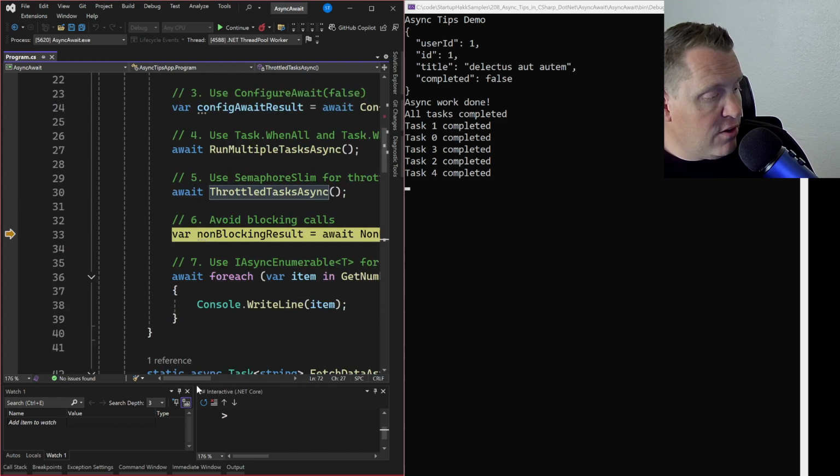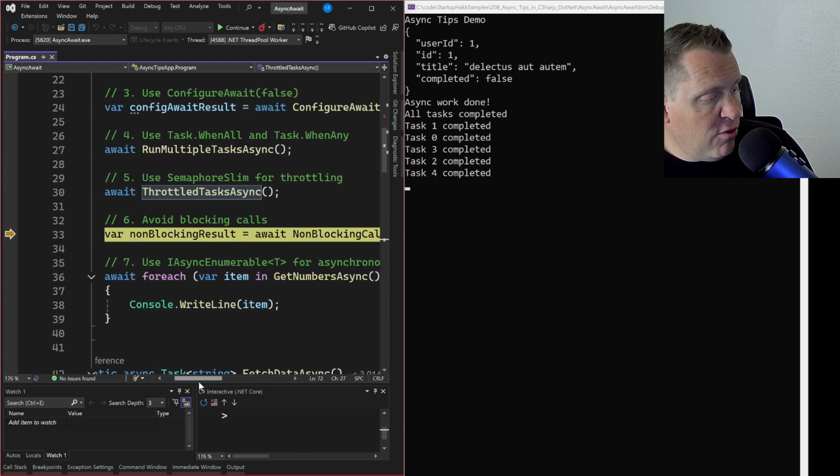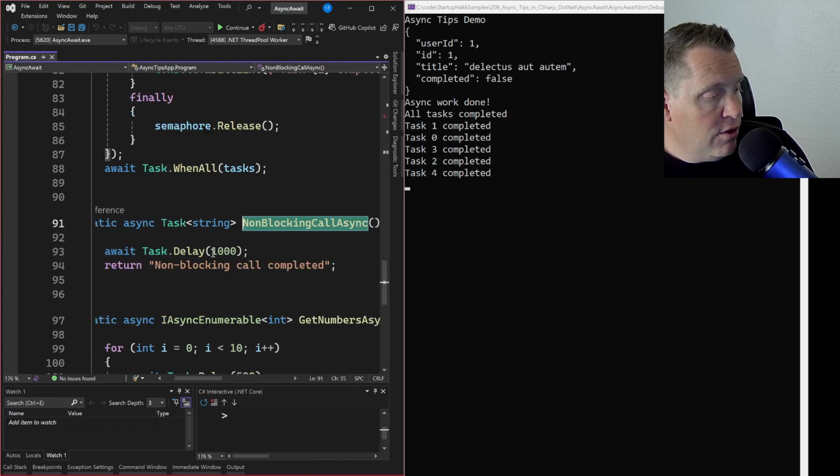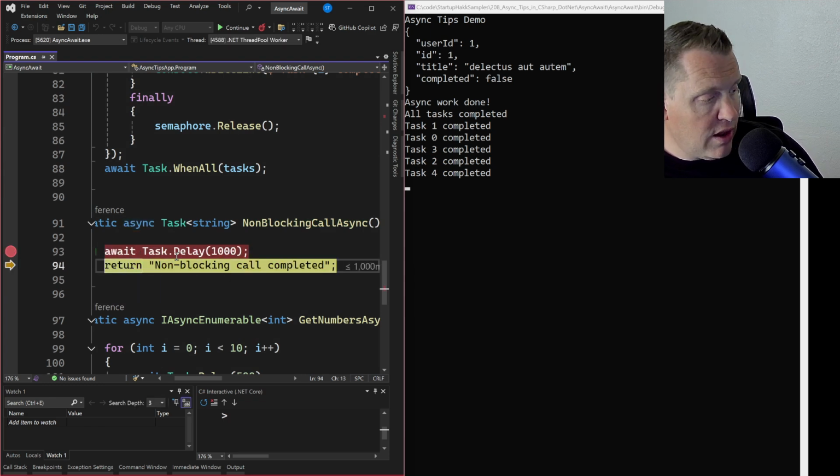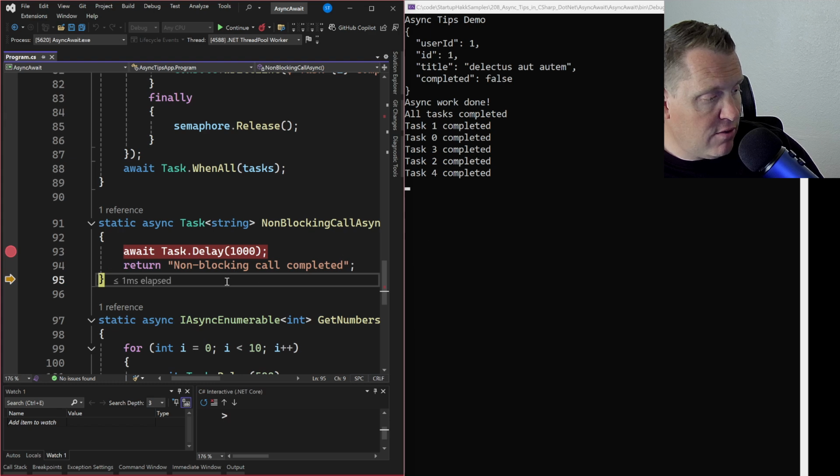All right, next here. In this one we're going to avoid blocking calls, right? We want to be careful to make sure that we aren't blocking. And so this is going to return a non-blocking call, a Task of string. Let's put the breakpoint down here, and we'll run to this point. So now it's going to wait, and then it came back and ran that.